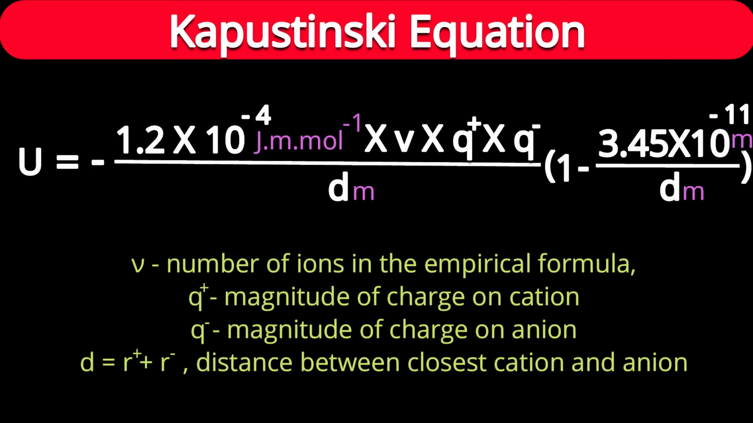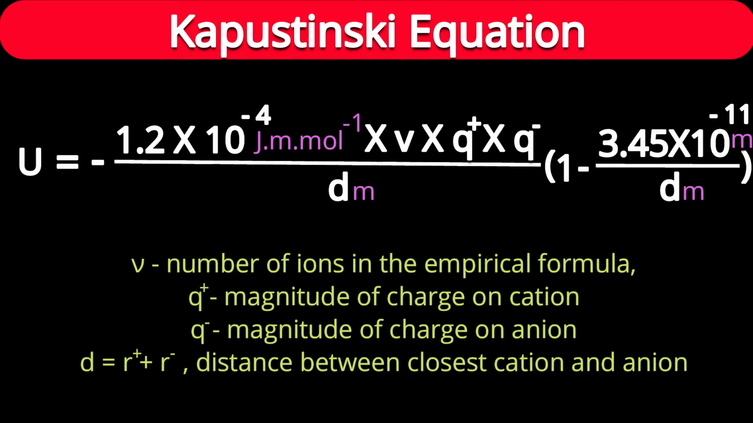See the formula. Lattice energy U is equal to minus. Why is that minus sign there? Because during formation of lattices, during formation of crystals, energy liberates, energy comes out, it is an exothermic reaction, and that is revealed by the negative sign. And in the numerator, see, 1.2 into 10 raised to minus 4 joule meter per mole